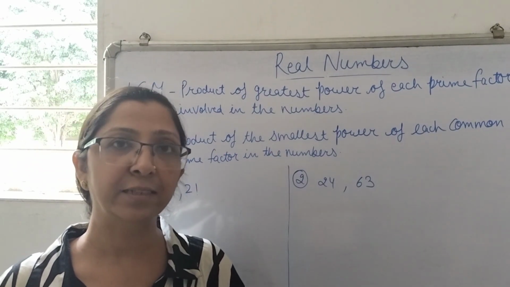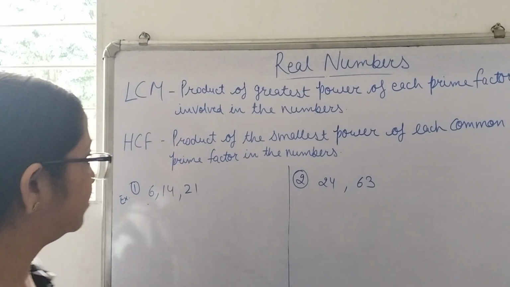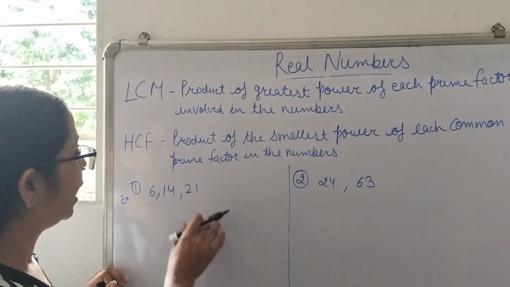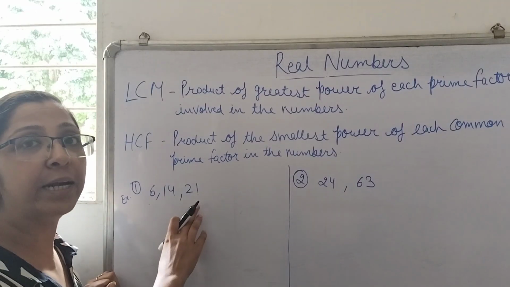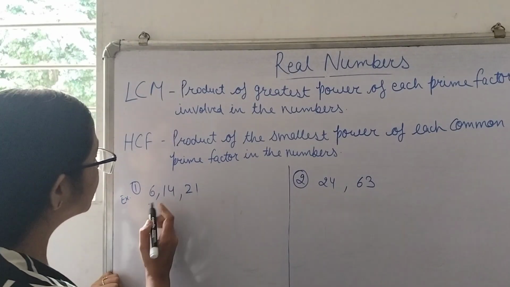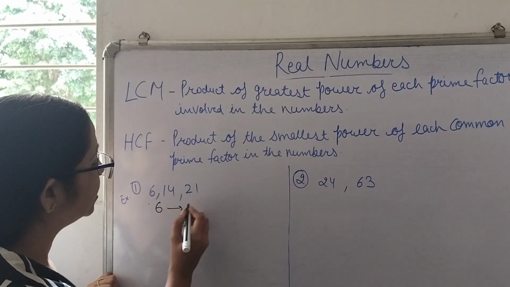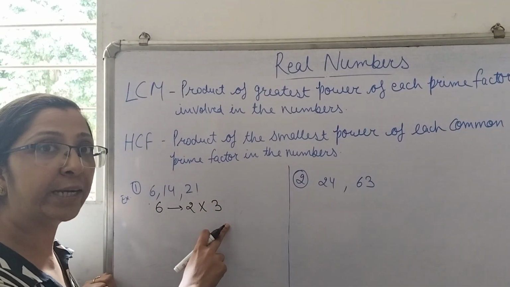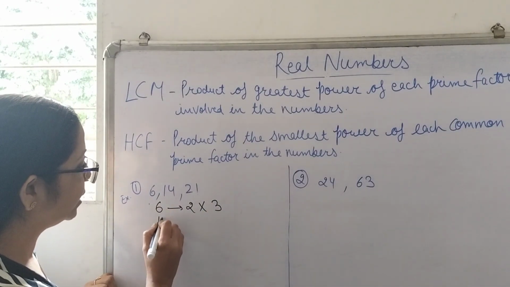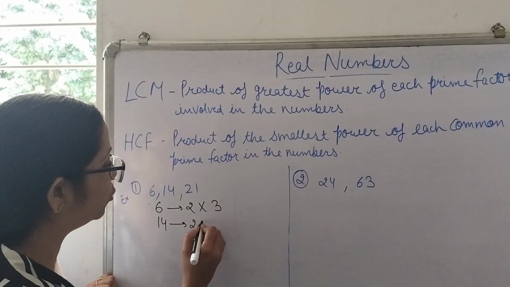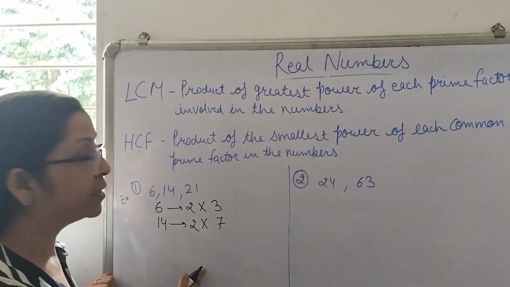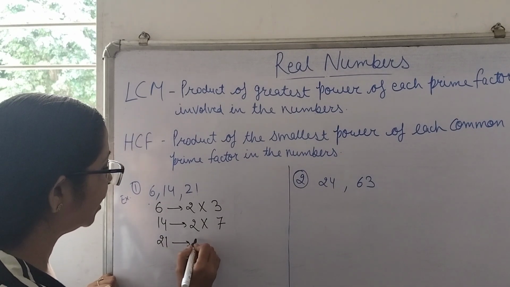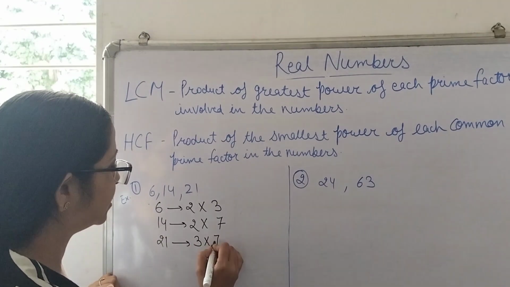Now let's understand this using an example. Suppose the numbers we have taken are 6, 14 and 12, and we have to find the LCM and HCF of these numbers. 6 can be written as the product of 2 and 3. 14 can be written as the product of 2 and 7. Similarly, 21 can be written as the product of 3 and 7.